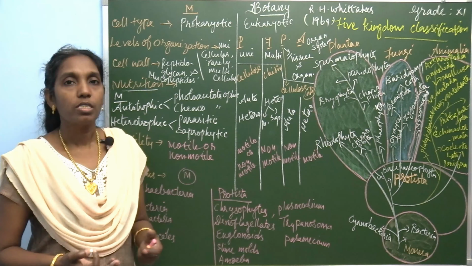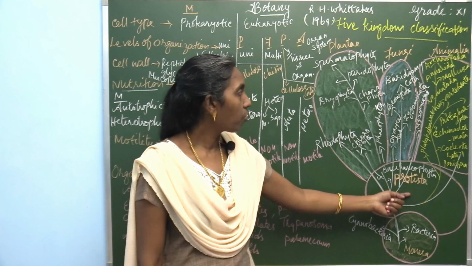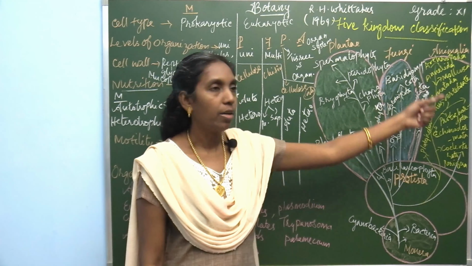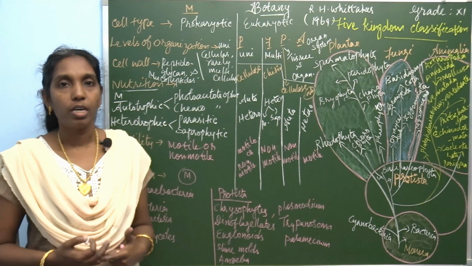When you compare all these kingdoms, Kingdom Monera includes all bacteria, cyanobacteria, etc. All these organisms under Monera are prokaryotic. The remaining kingdoms, Protista, Plantae, Fungi and Animalia, are all eukaryotic organisms. So in Monera, all the organisms are prokaryotic.